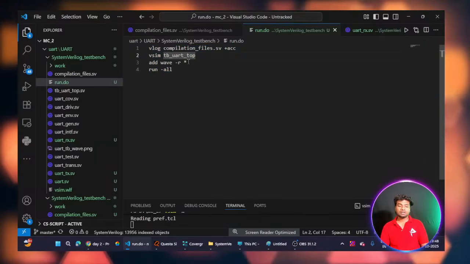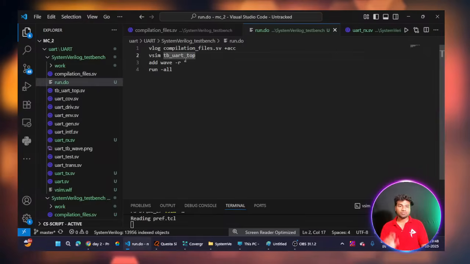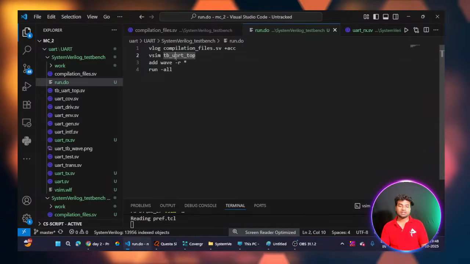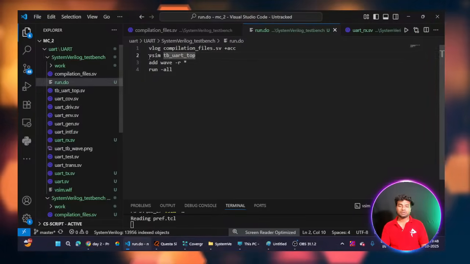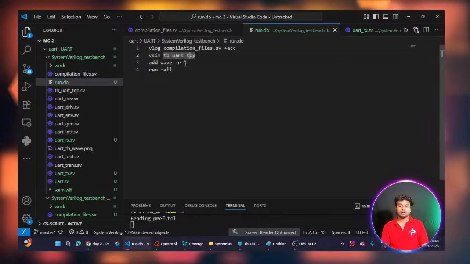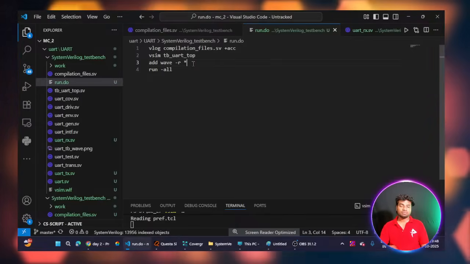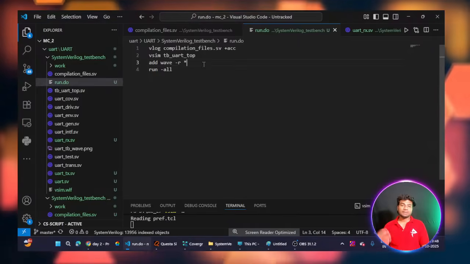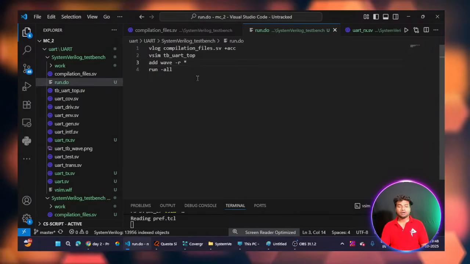Okay, and then in the vsim, you have to give your simulation test bench module name. Your test bench module name is nothing but your top module name, your top file module name. This is my top file module name. And then this is add wave -r *, which gives the waveform output in the QuestaSim tool. And run -all means I'm instructing my tool to run all the operations. Okay, this is my run.do file.